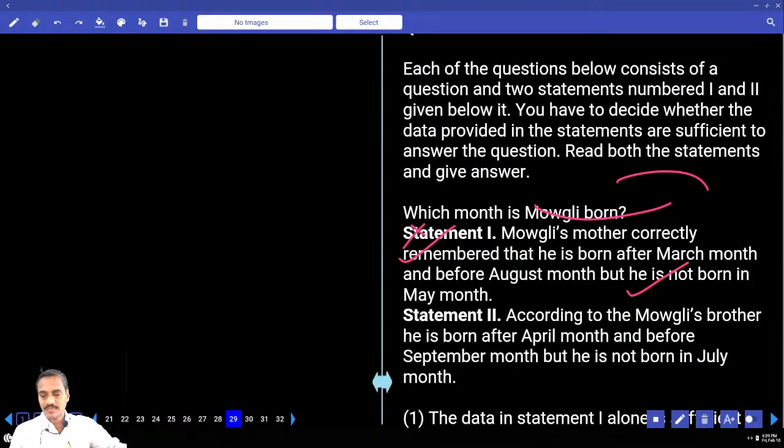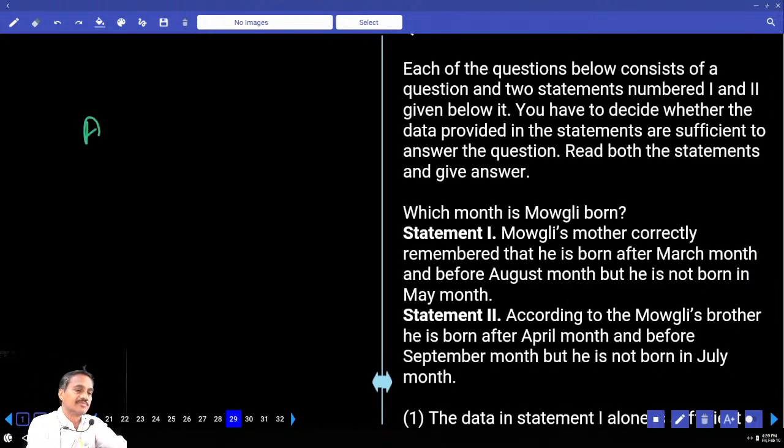Then next one, the 29th one. Now in this 29, in which month was Mowgli born? And Mowgli's mother correctly remembers that. Now it comes under data sufficiency. Only 2 questions are given under this one. Mowgli's mother correctly remembers that he was born after March before August, that is April, May, June, July, any one of these 4 months. But he is not born in the month of May. May is ruled out, and so many possibilities remain: either April, June or July. There are 3 different possible answers. 1 alone is not sufficient.